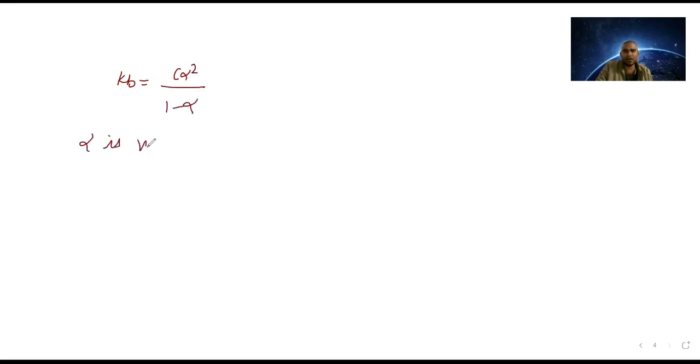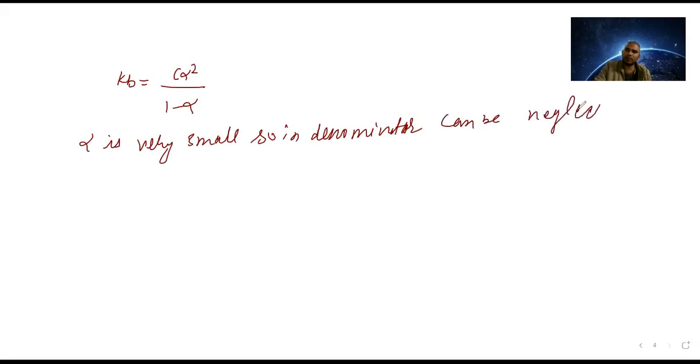Alpha is very small, so in the denominator it can be neglected and taken as 0.